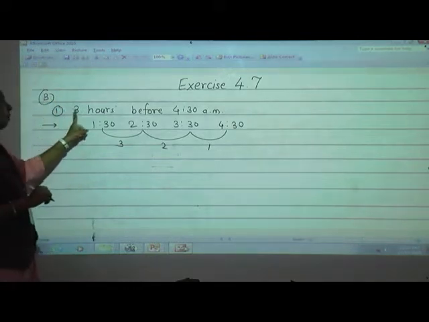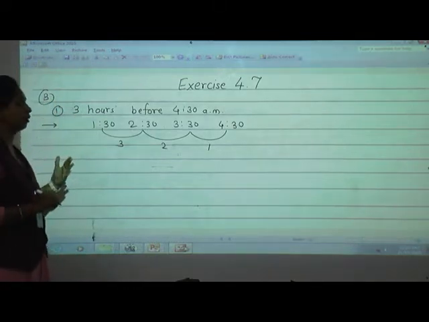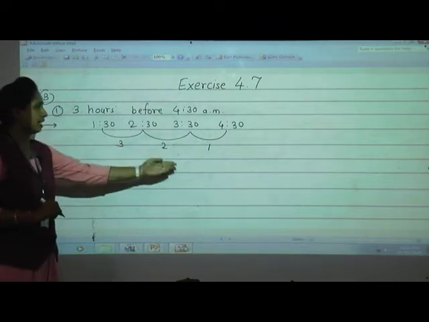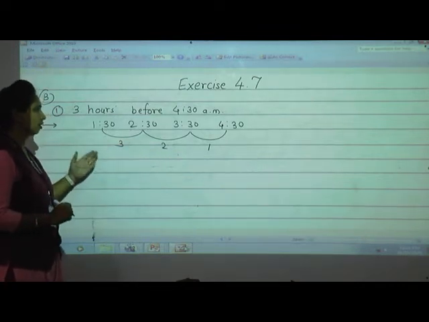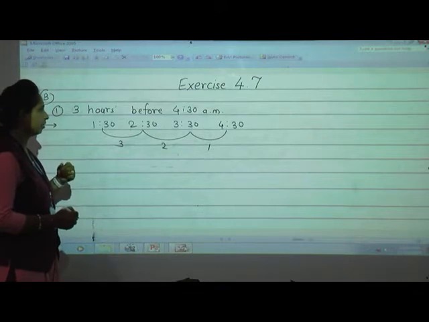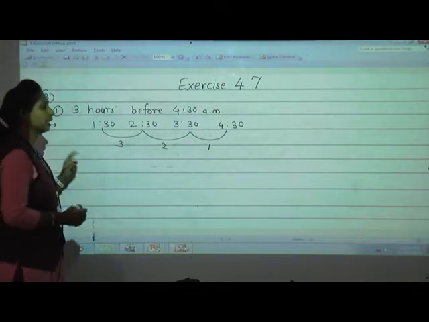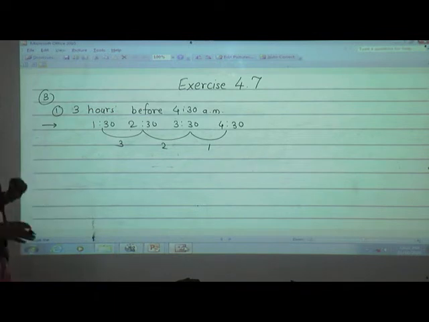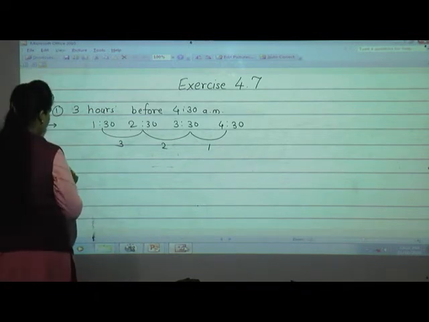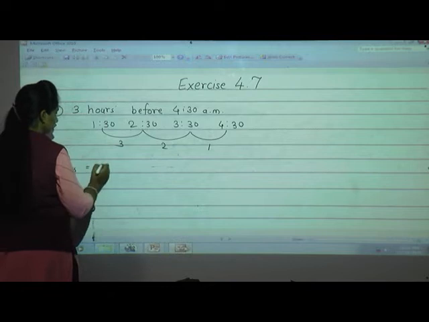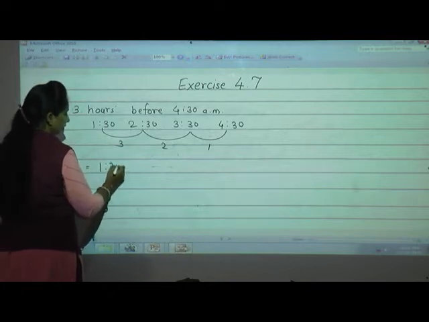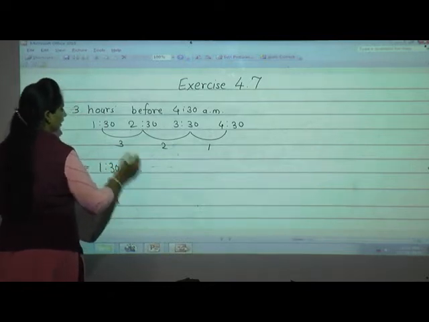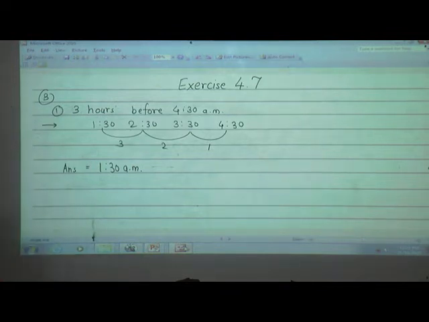See, how many hours do we have to come before 4:30? 3 hours. See, I came back 3 hours. So what is the time here? 1:30 a.m. only, because 12 did not come. Okay? So what is the answer here? 1:30 a.m. Clear? Yes.